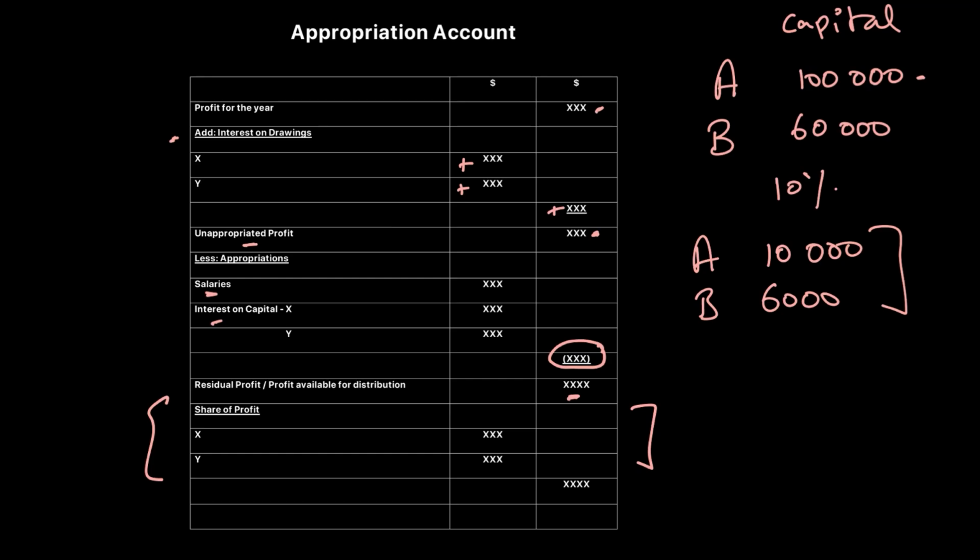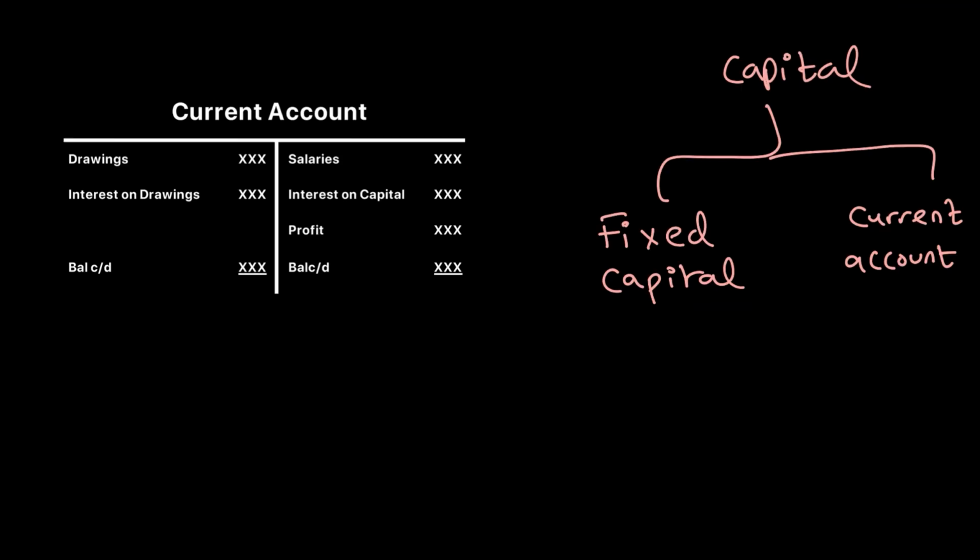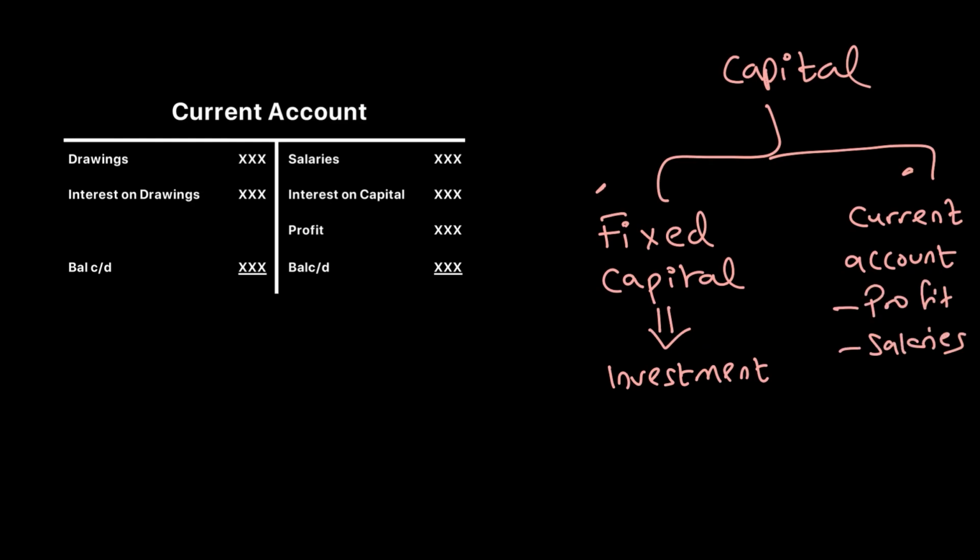All right, now let's move our understanding to the next account that we need to draw, which is called the current account. Now for a partnership, we can divide our capital into two parts. One, I can call the fixed capital account. What I mean by the fixed capital account is the investments made by the partner. So the amount invested by the partner should go to their fixed capital account. Next, I need to take a look at the current account. Now, current accounts is where all the distributions should be recorded. The profits, salaries, I just explained this, drawings, etc.